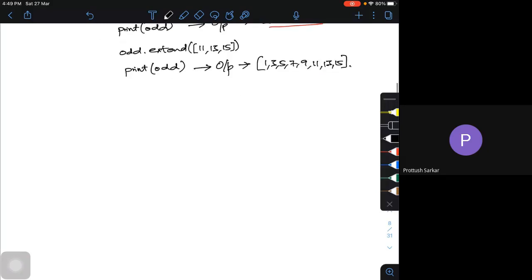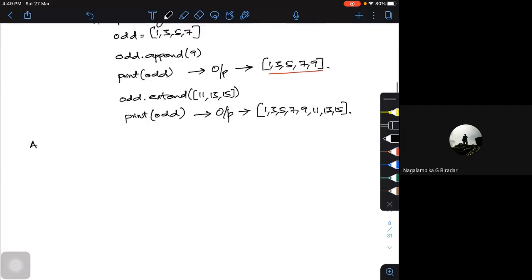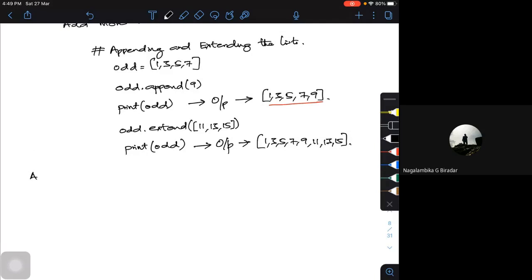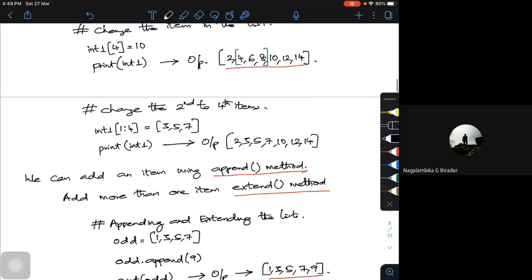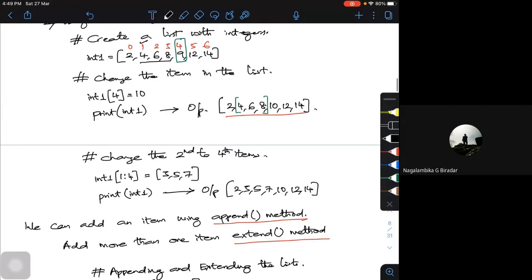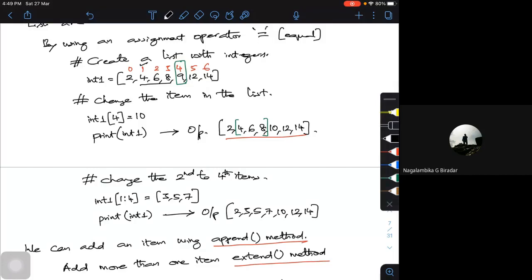Sir, can we use the append function for adding the number at any index, or are we supposed to add it only at the end? Append will work toward the end only. If you want to add in between, then I have to use indexing. Here I chose index 4, that means I'm trying to change the 5th element.